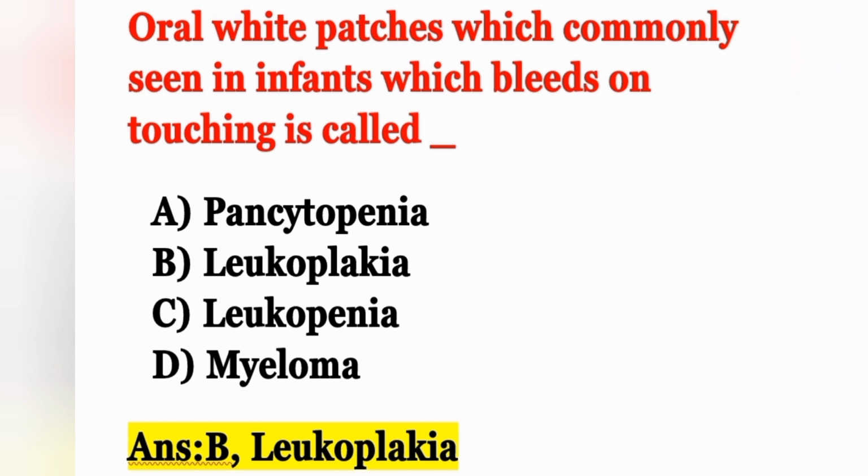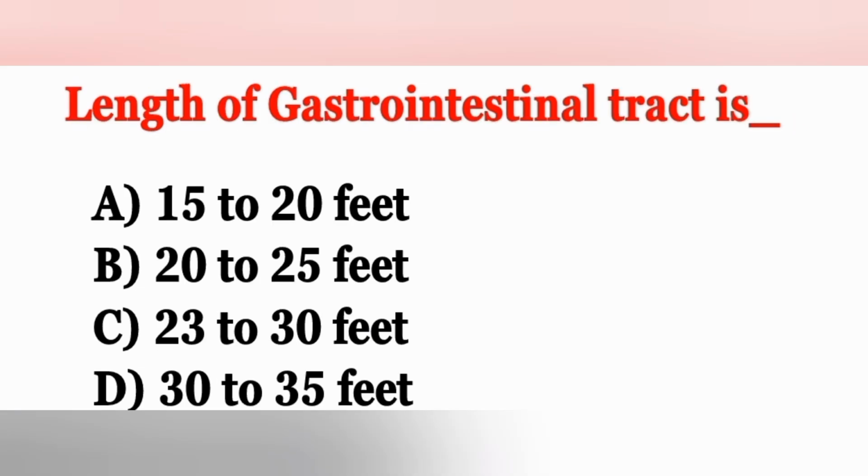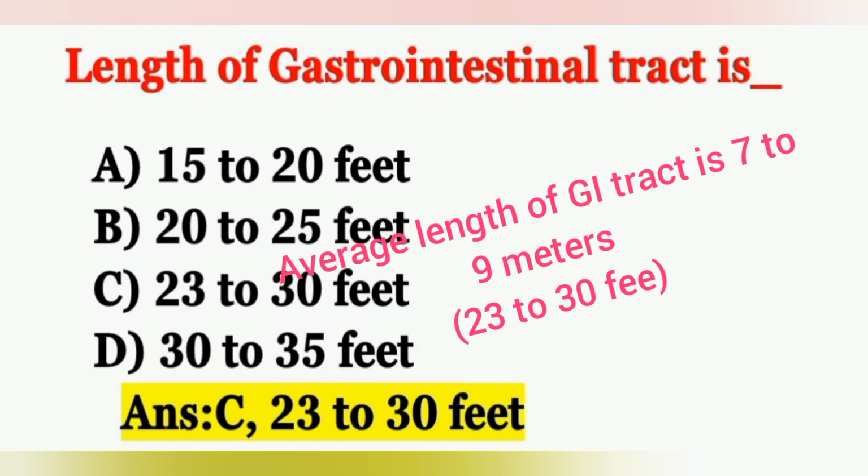And the next question, length of gastrointestinal tract is. Option A 15 to 20 feet, option B 20 to 25 feet, option C 23 to 30 feet, and option D 30 to 35 feet. The options are in feet. The correct answer is option C, 23 to 30 feet. The average length of the gastrointestinal tract is 7 to 9 meters or 23 to 30 feet.